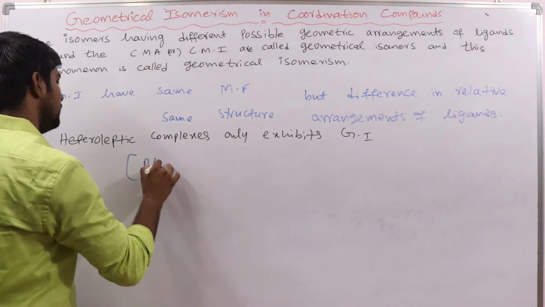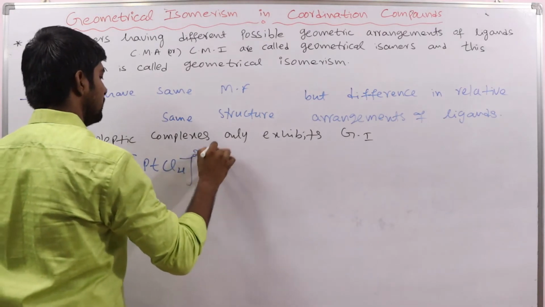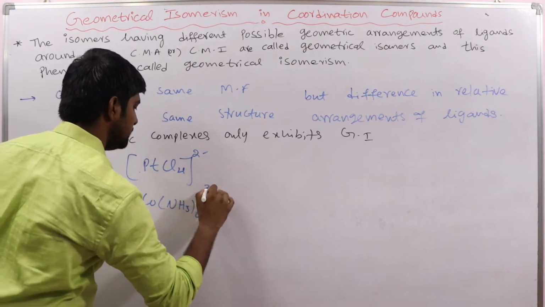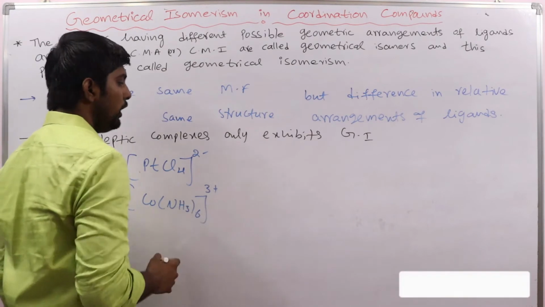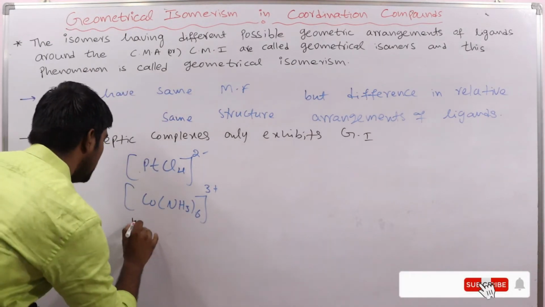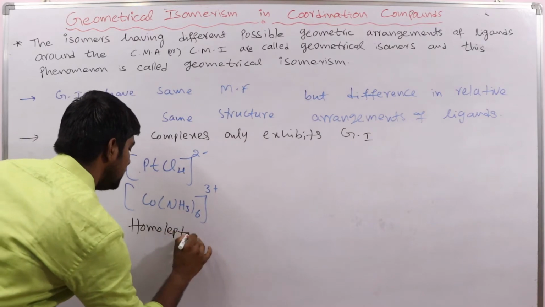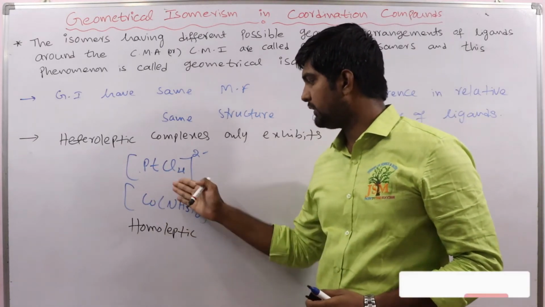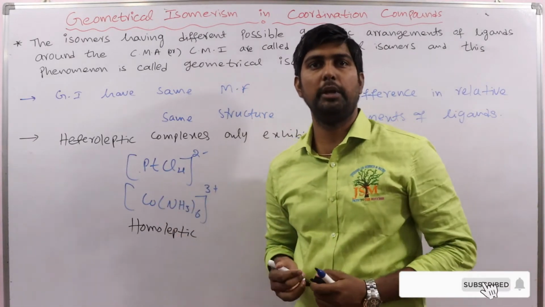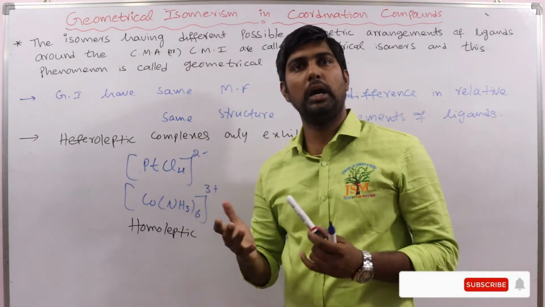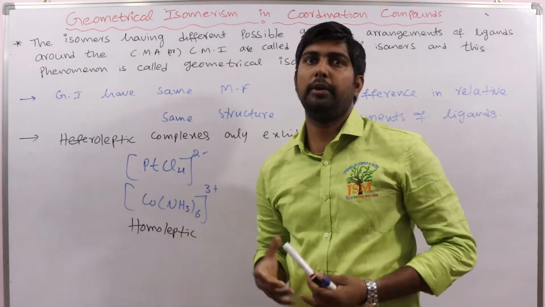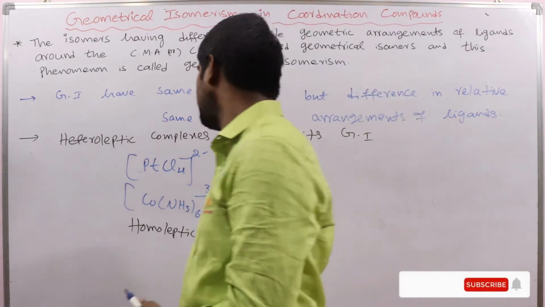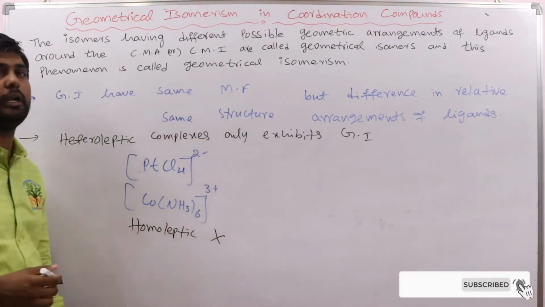Suppose we have these complexes, with NH3 taken six times. These are called homoleptic complexes, meaning all the ligands are the same. This type of complex cannot exhibit geometrical isomerism because all the ligands are the same, so we cannot show any differentiation in the relative arrangement of ligands. That's why homoleptic complexes do not exhibit geometrical isomerism.